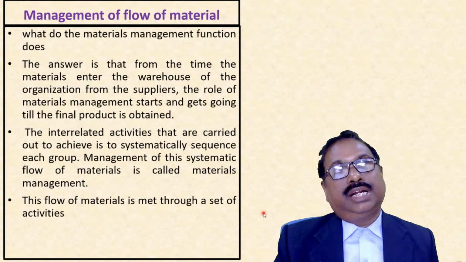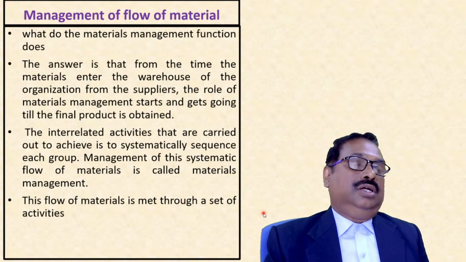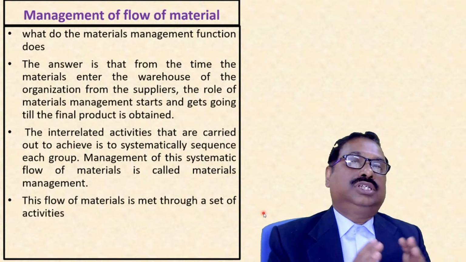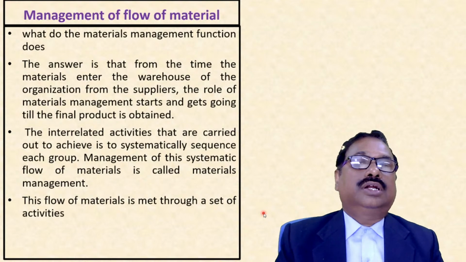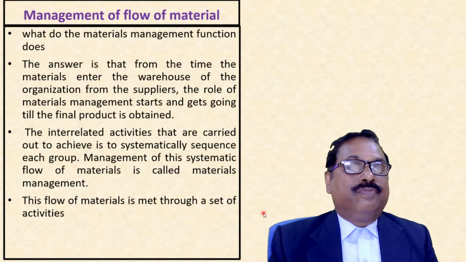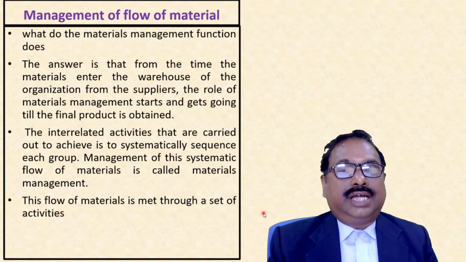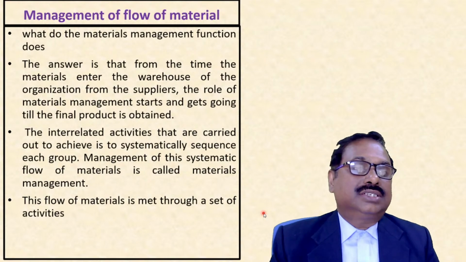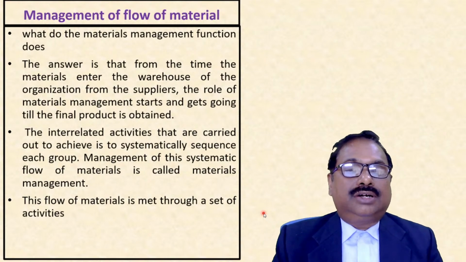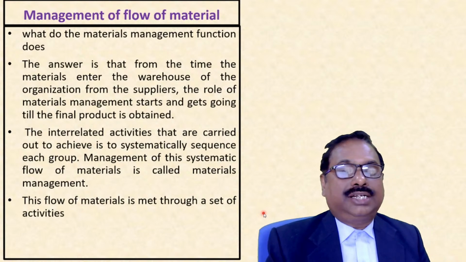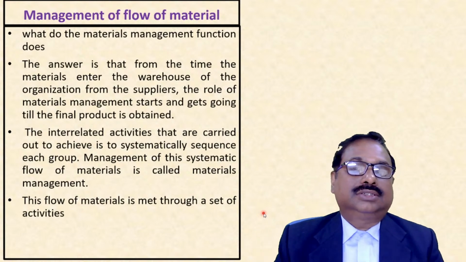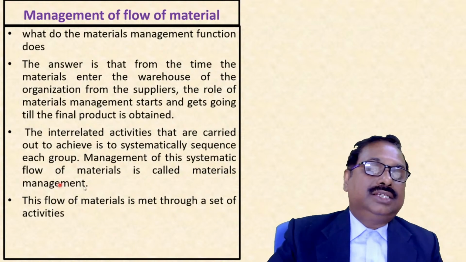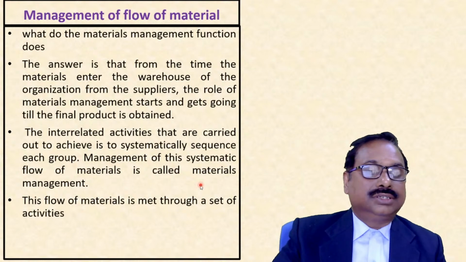That means we receive the material from the supplier, it gets processed and converted into final products. This includes our flow of material. The interrelated activities are carried out to systematically sequence each group. Management of this systematic flow of material is called materials management.